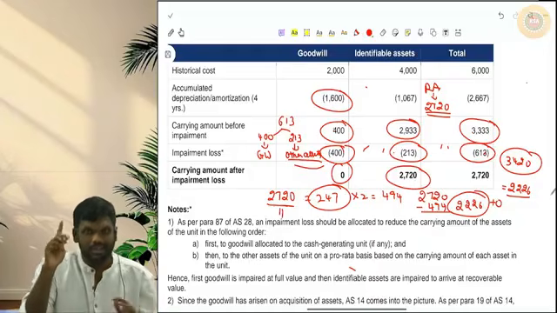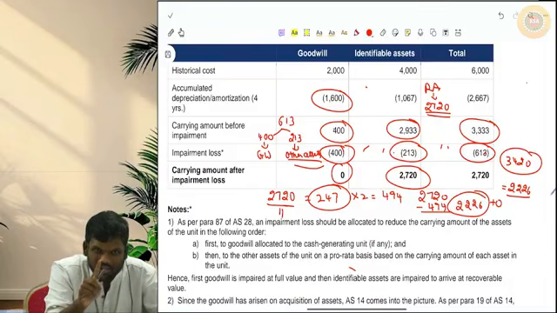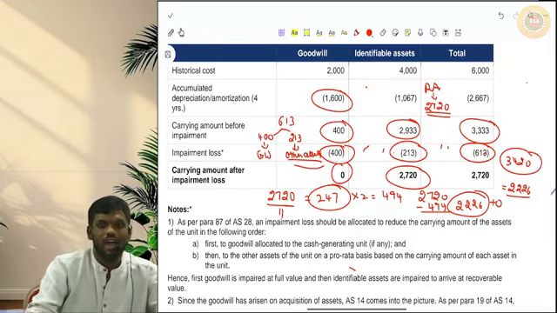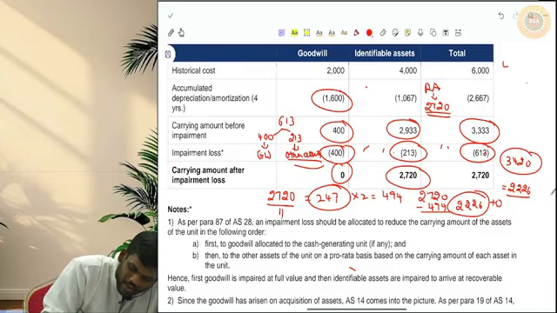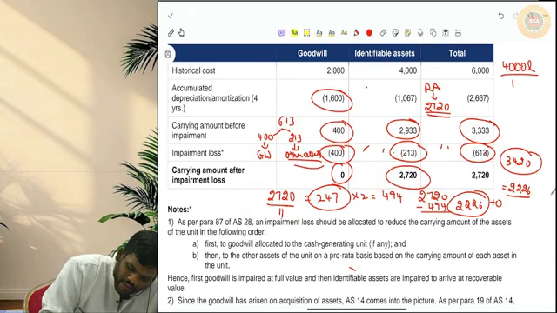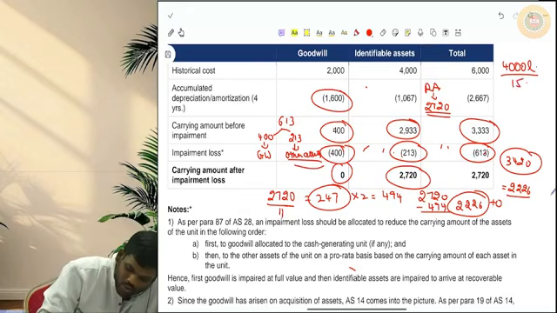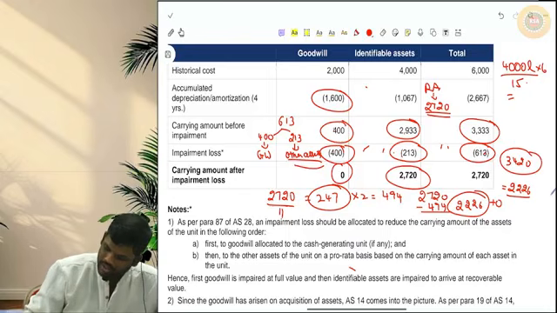No, wait. What AS-28 says, at the time of reversal of impairment loss, carrying amount should not go beyond the value had there been no impairment loss. Now, if there was no impairment loss, what would have happened? The asset was purchased for 4,000 lakhs, 15 years, and this asset was purchased 6 years back in 2010. So for 6 years, how much will be the depreciation? 4,000 into 6 divided by 15.